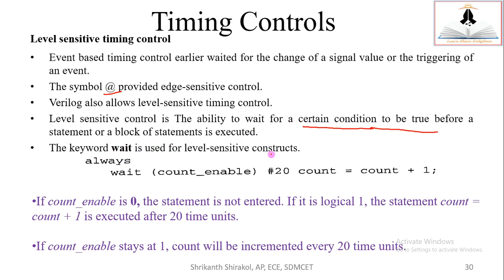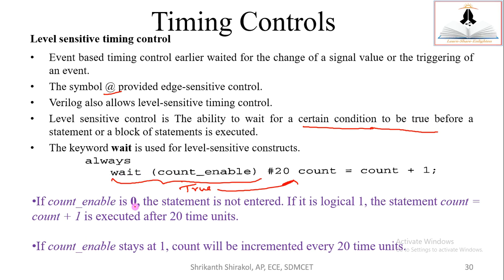The keyword wait is used for the level sensitive construct. Always wait. So this is a statement: wait for count_enable. If this is true, then only this statement gets executed, or else it will not execute. That is, after 20 time units, count equals count plus 1. Why is it not much prevalent? Because in the very next session we study conditional statements, the if else statement. These if else statements are so useful for us that this concept can also be implemented using an if else statement. Hence we have not used the wait statement. Normally we don't use it.